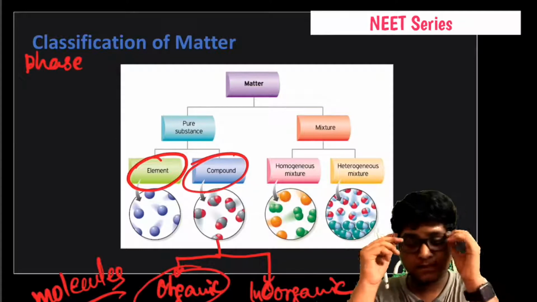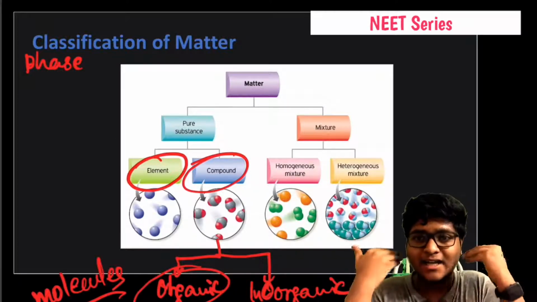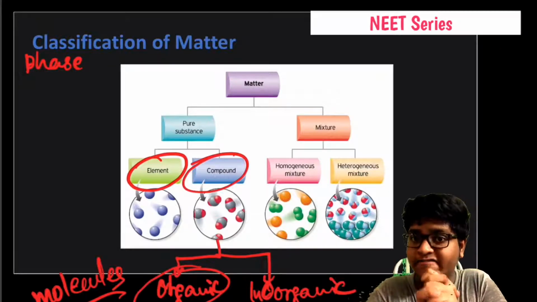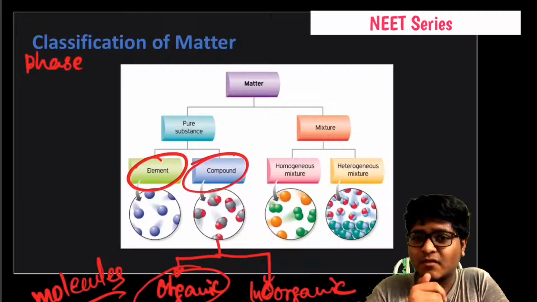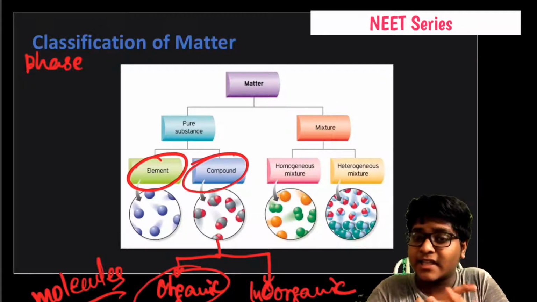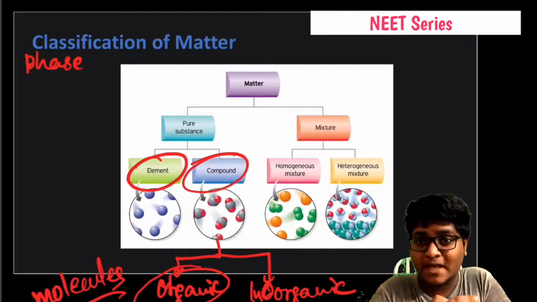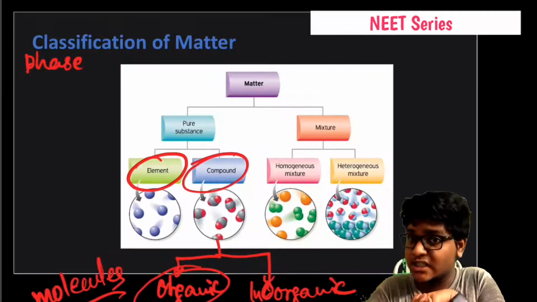What is phase? In a general conversation, you might have heard this word called phase. Some might have told you it's a very bad phase going on in my life, or if you are happy then you say my life is going on pretty well. It's a very beautiful phase of my life. It is a very bad phase of my life. It's the worst part of my life.